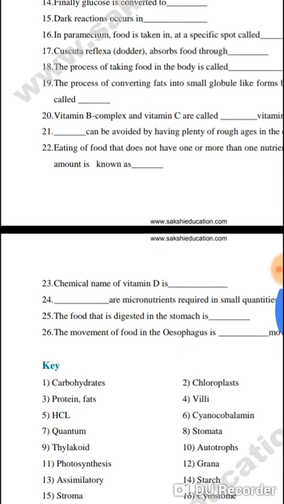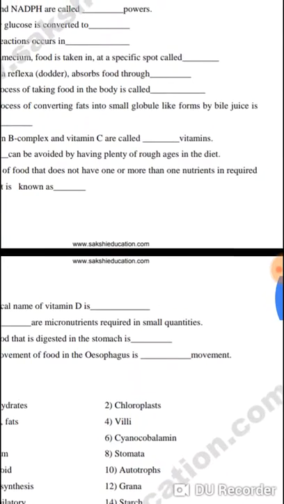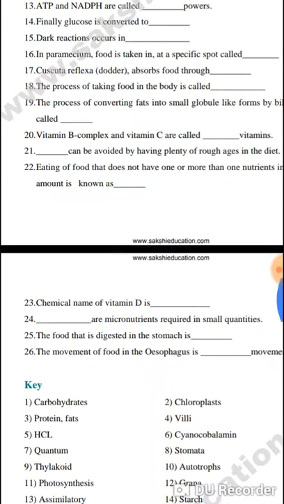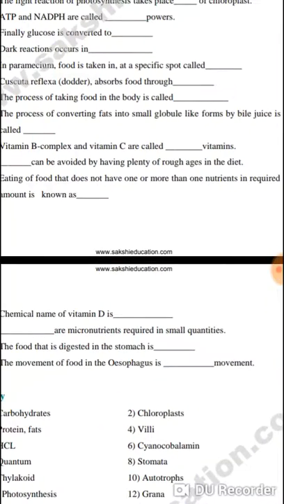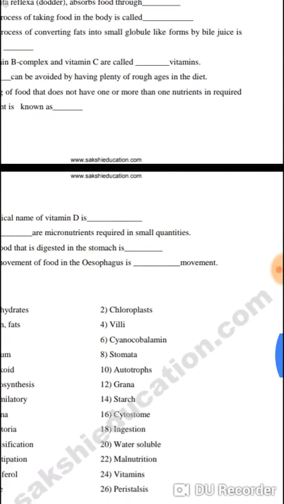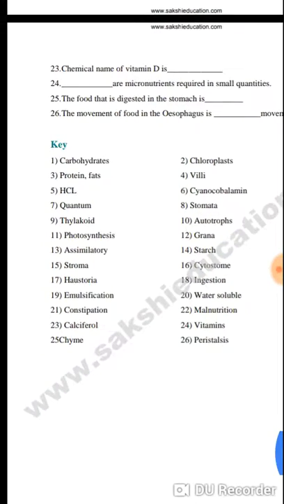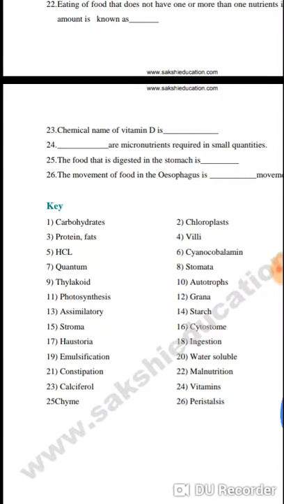Next, eating food that does not have one or more nutrients in the required amount is known as malnutrition. The chemical name of vitamin D is calciferol.